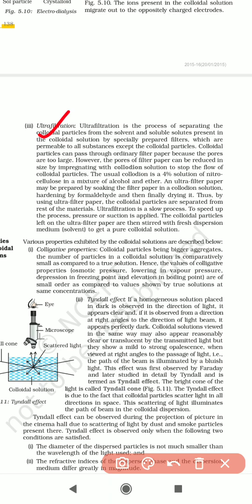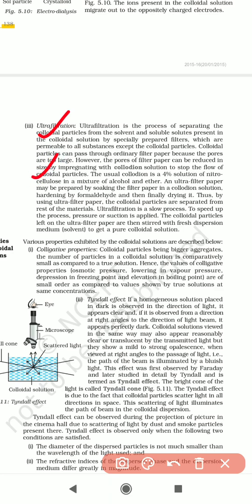The particles can pass through the ordinary filter paper because the pores are too large. However, the pores of the filter paper can be reduced in size by impregnating with the colloidal solution to stop the flow of colloidal particles.